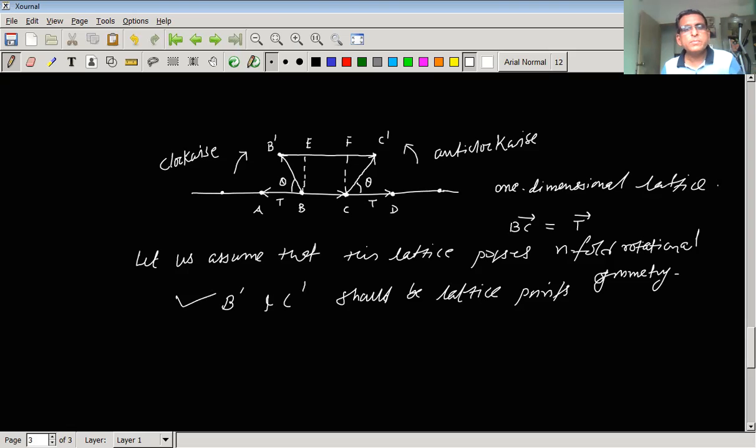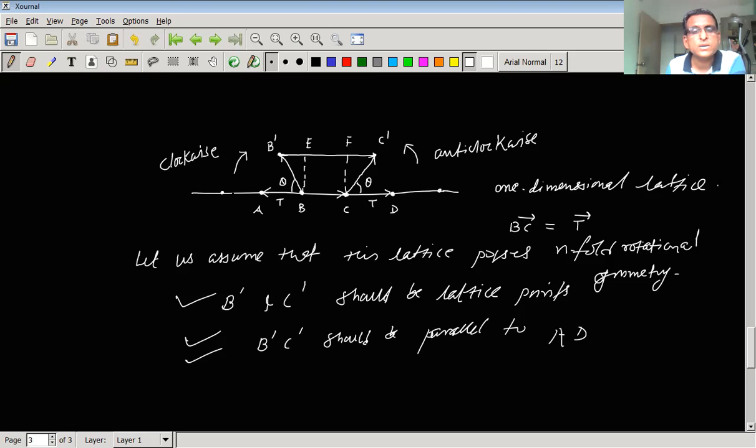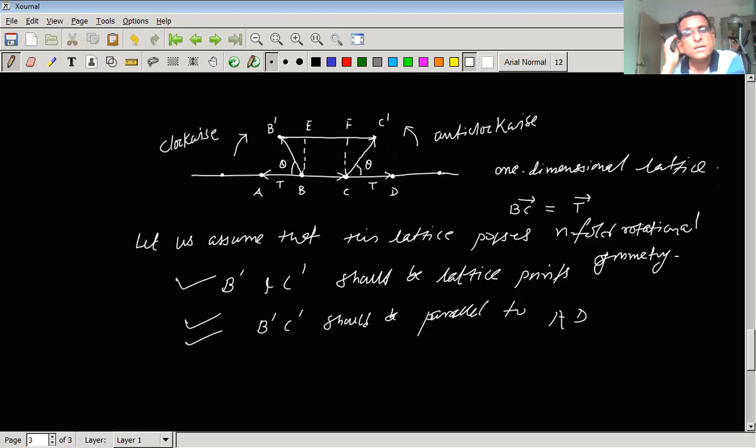First point that we have said is that B dash and C dash should be the lattice points, and second point, if it is having rotation symmetry, then this B dash C dash should be parallel to AD. बी डॅश सी डॅश हे एडी ला देखील पॅरलल पाहिजे. हा जो आपण लॅटिस कन्सिडर केला होता त्या लॅटिसला हा देखील पॅरलल असायला हवा. कारण ऑन रोटेशन थ्रू एन अँगल ऑफ थीटा वी आर अज्युमिंग दॅट द लॅटिस इज रिमेनिंग इनव्हेरियंट. दॅट मीन्स इट शुड बी पॅरलल टू इच अदर and B dash C dash should be the lattice points, isn't it?